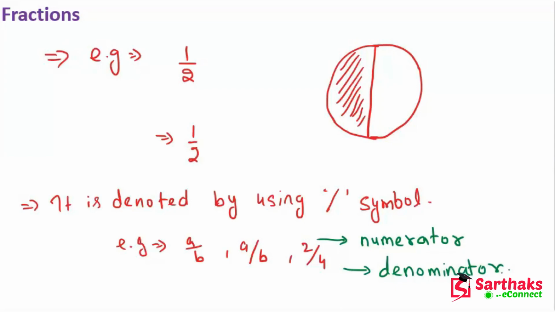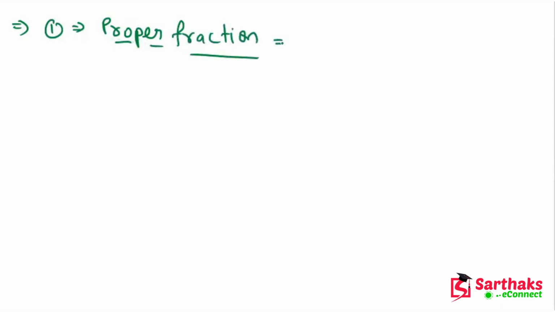So now let's see the classification of fractions. The most important thing is that fractions are divided into several parts. First is the proper fraction.